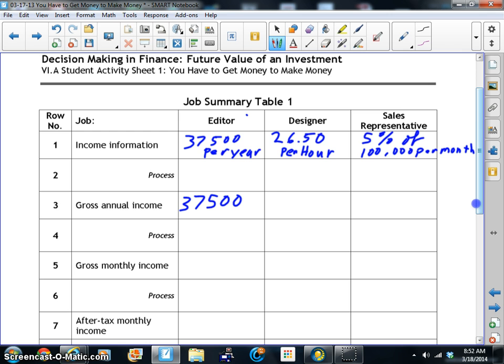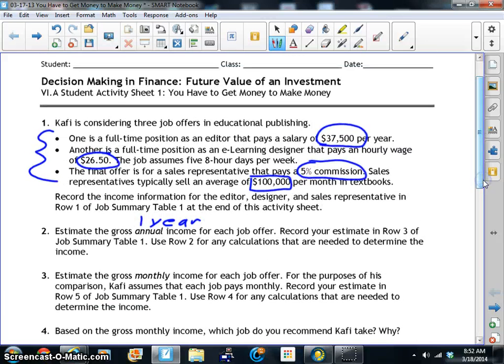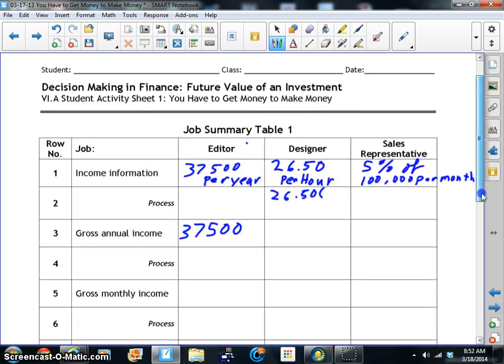The next one, for the designer, we take 26.50 and we're going to multiply that by the number of hours that this person works in 1 week. So let me see. We got 5 8-hour work days, especially when we go back to the section right here and it says the job assumes 5 8-hour work days. So 5 times 8 would be 40. So we have 40 hours a week.